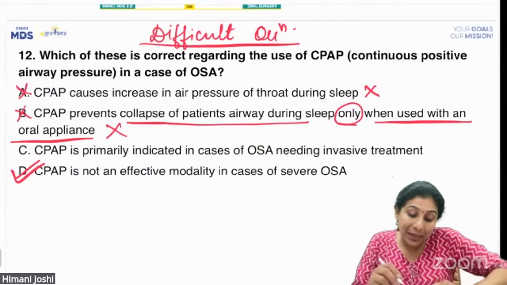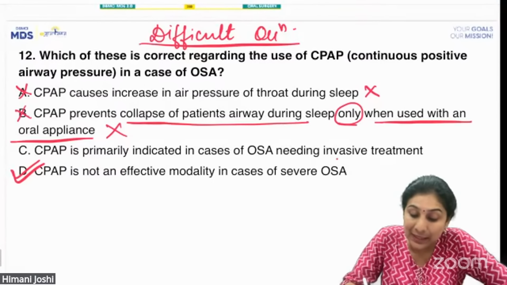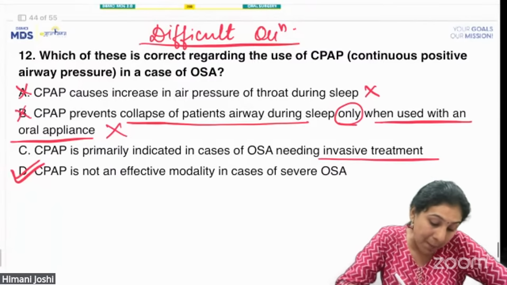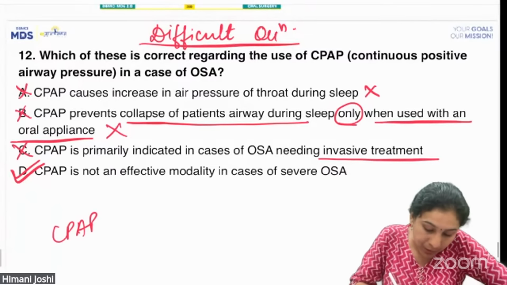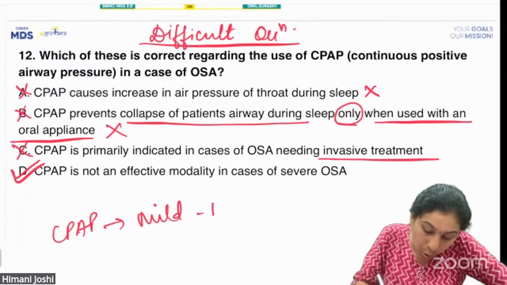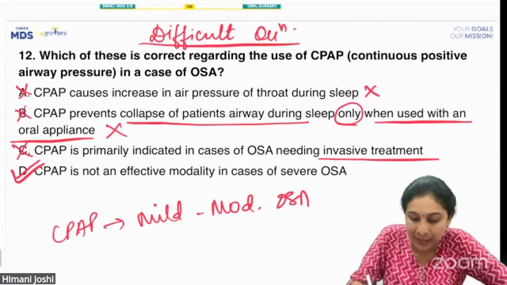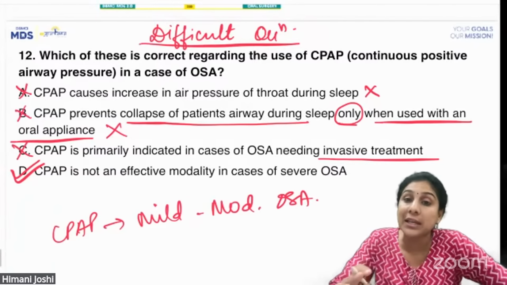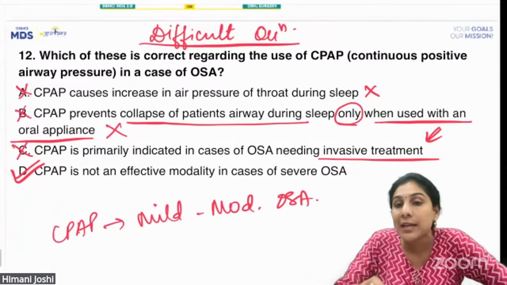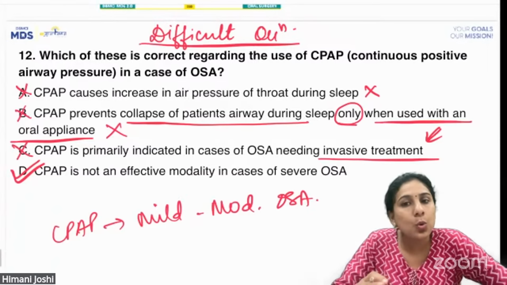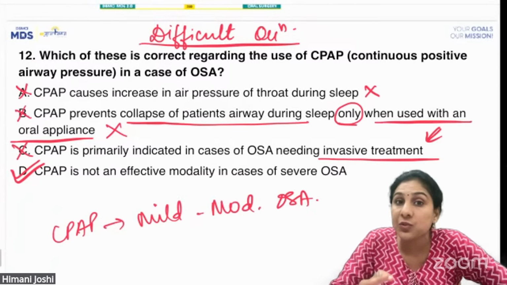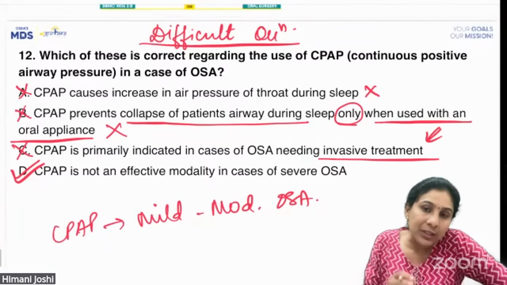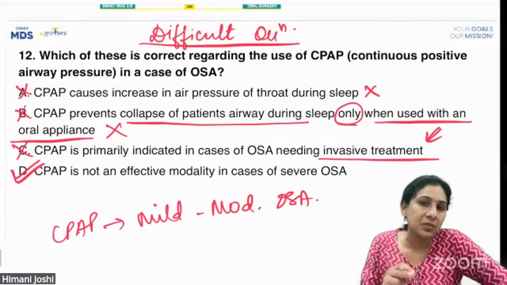CPAP is primarily indicated in cases of OSA needing invasive treatment. Absolutely wrong. CPAP is only used for mild to moderate cases of OSA. CPAP or oral appliances can never be used in severe cases which need invasive treatment. In such cases, the CPAP will not work. Okay, which is the correct option? Option D. CPAP is not an effective modality in cases of severe OSA.